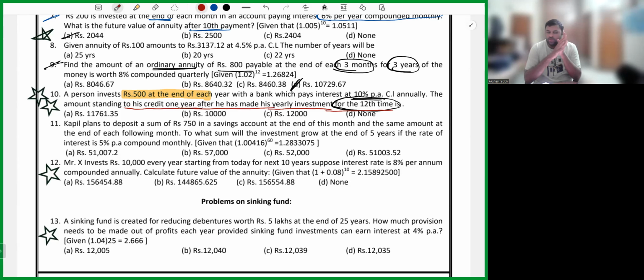After making annuity for 12 periods, my dear friends, this fellow didn't stop. Sir, why he didn't stop? He kept it in the bank for extra 1 year. That's what he's telling. The amount standing to his credit 1 year after he has made an yearly investment. So after 12 years period is completed, this fellow didn't stop in between. He waited in the bank for extra 1 year. When the money is in the bank for extra 1 year, can I say you will get 1 year extra interest? Yes, sir, you will get 1 year extra interest.